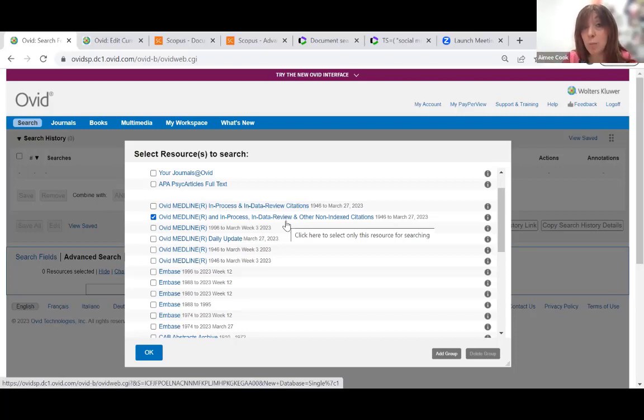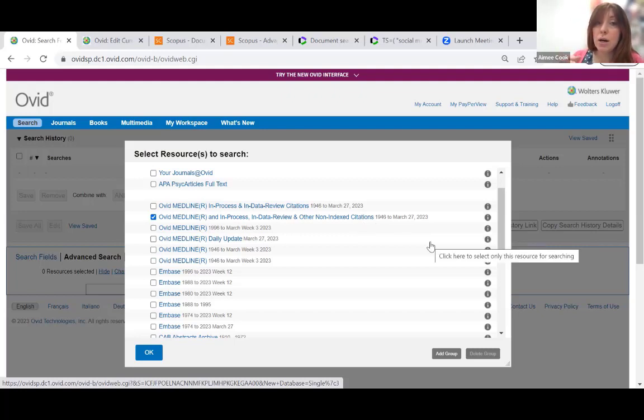It's entirely possible that you might see citations there with an advanced publication date. So we might see things with an April or even a May publication date for this year. And then other non-index citations tend to refer to articles from publications that perhaps aren't indexed to the same standard, so perhaps they're professional, paraprofessional journals, or they may be from publications in different parts of the world that perhaps don't have the same stringent indexing standards.